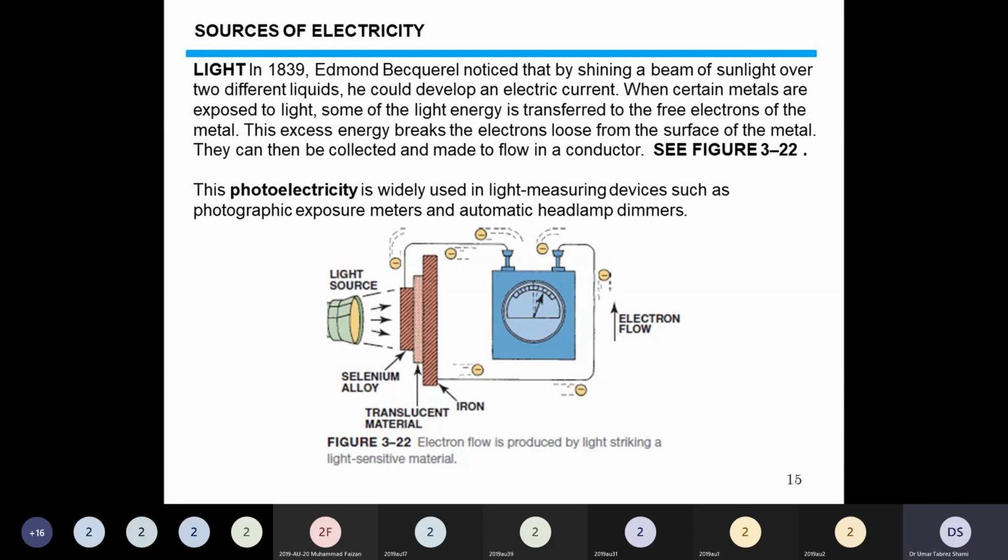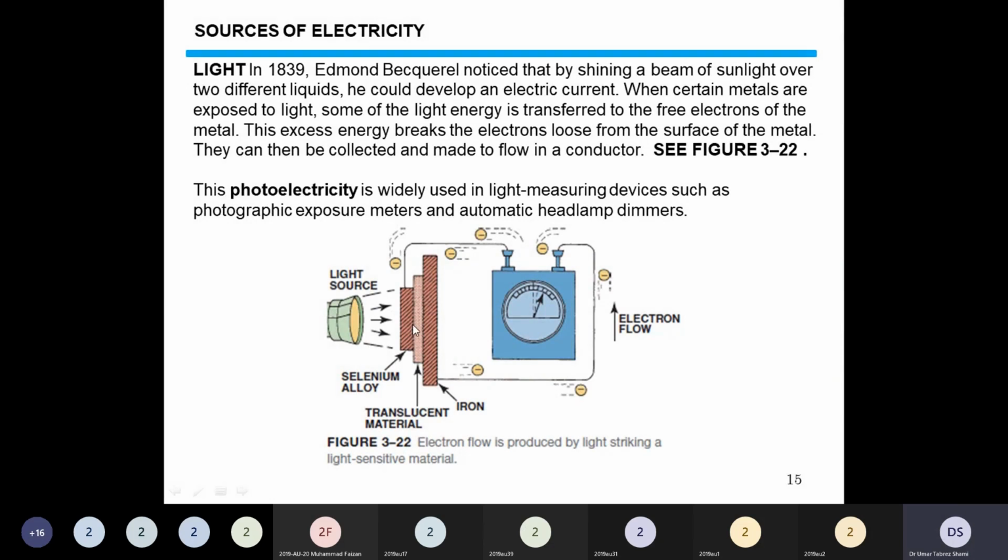In this diagram that is shown, there is a source of light, and then there is the alloy. There are two different materials, and then there is a wire and an ampere meter. This ampere meter will measure the flow of electrons. When light falls on the alloy and material, there is a current flowing.